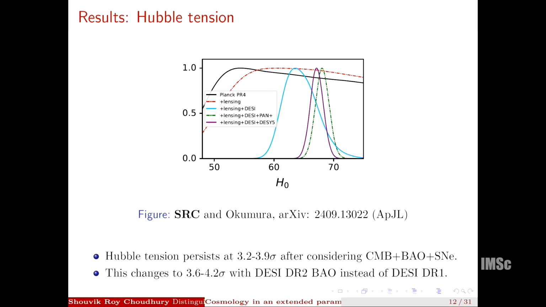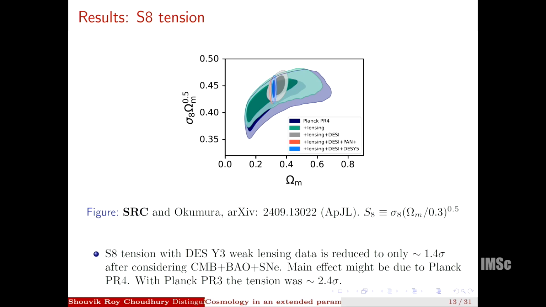Then the Hubble tension persists at the level of 3.2 to 3.9 sigma in the DESI DR1 case, but in the DR2 case we find it's a bit larger, at 3.6 to 4.2 sigma, depending on the supernova dataset used. So you can say that the Hubble tension is quite robust, and you actually need much more non-trivial extensions to lambda CDM to solve the Hubble tension. These simple extensions are not enough.